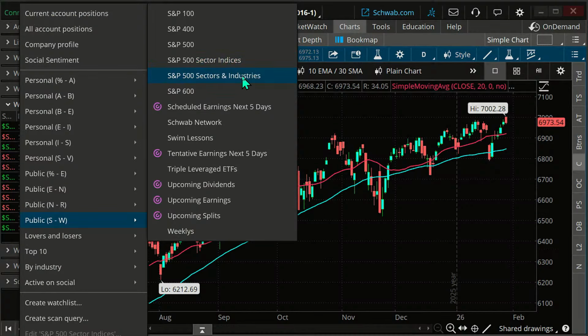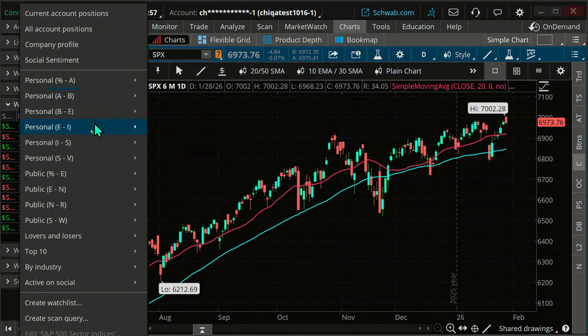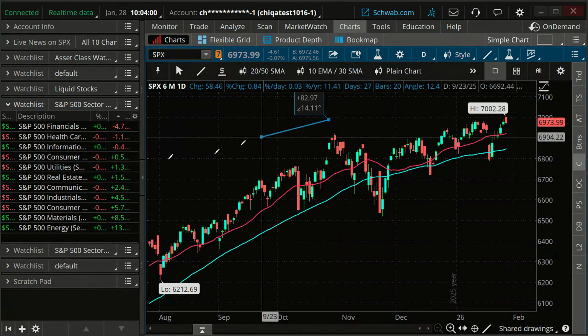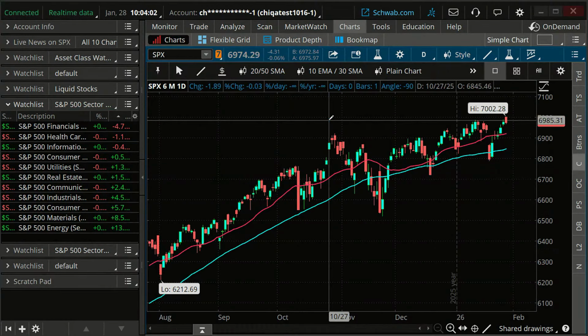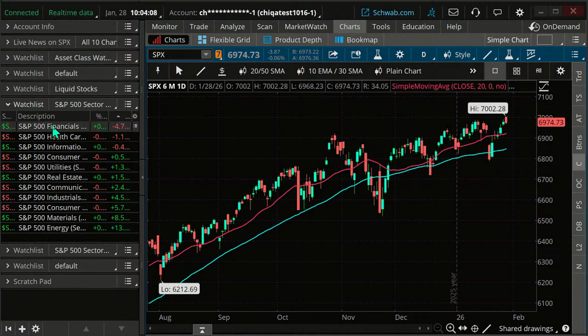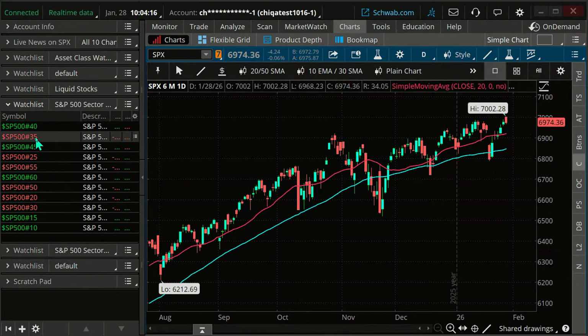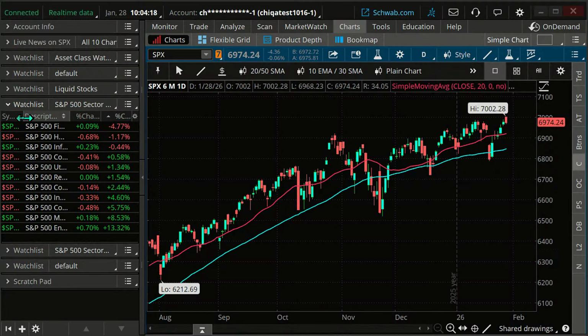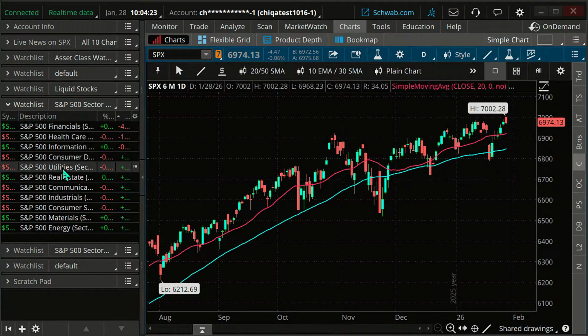But if we do that, and let me get out of that, and we have this, then we can add in columns to sort what we want. Now, I added a description column so we can see what they are, because otherwise, if you just look at the symbol, you're probably not going to be able to make heads or tails of the symbols there. But if you add the description in there, you can see, oh, here we go, there's the different sectors, and we can see how they're doing. This is today's performance, and this is a month performance.